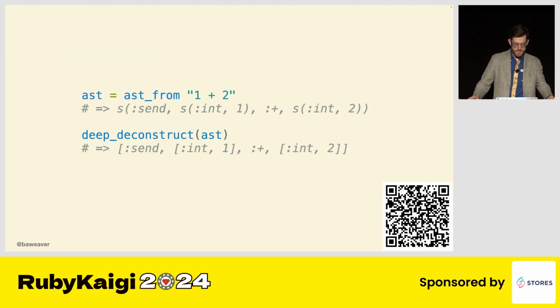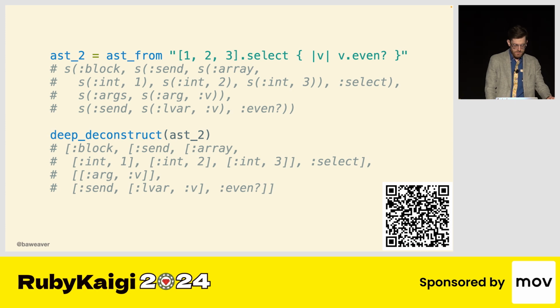So to start with a simple example, let's say we could get the AST of 1 plus 2 and its array representation. Not too bad, but what if we had something a little bit more complicated? Like, say this, for example. Some might notice that the block for this code could be shortened, but you see, I'm very lazy. I don't want to do that. I want Ruby to do that for me, and we can. And that's what we're going to do.